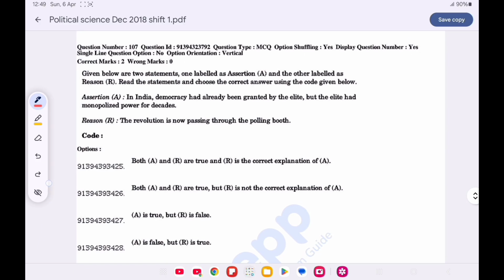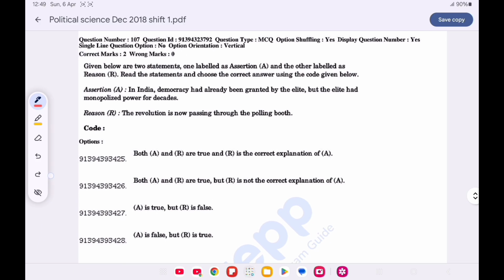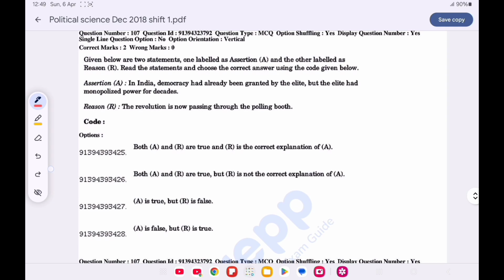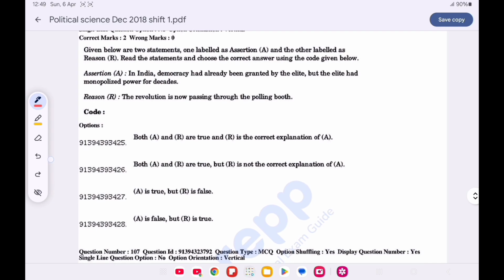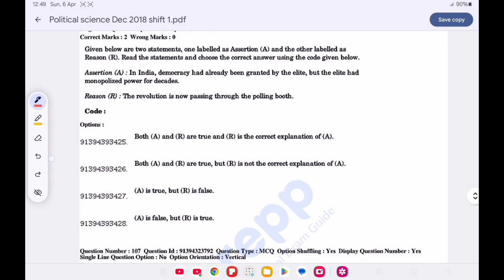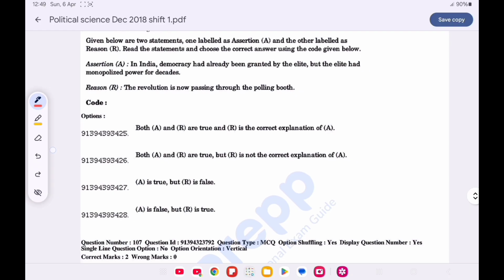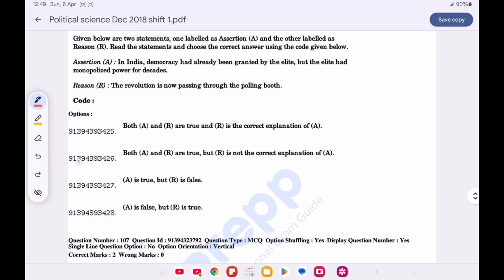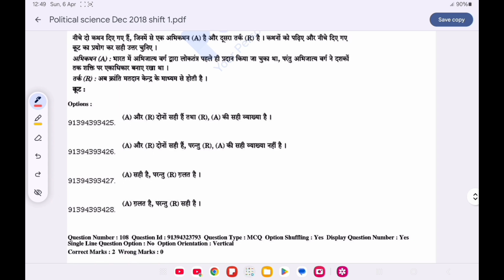Assertion: in India, democracy had already been granted by the elite, but the elite had monopolized power for decades. Reason: the revolution is now passing through the polling booths. Choose the correct option from the code. Option B is correct. That is, both the statements are true, but R is not the correct explanation of A.